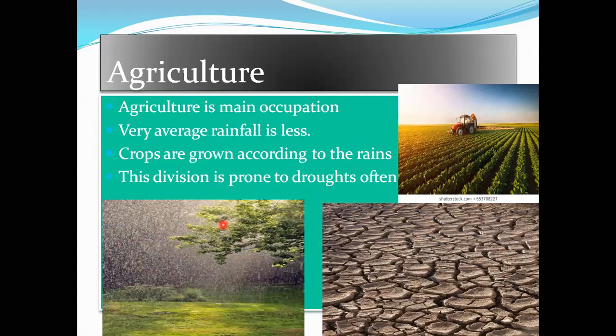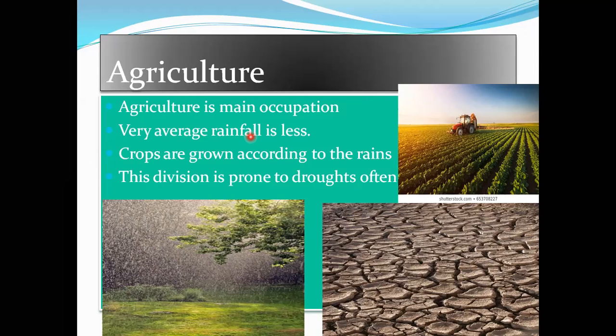Next, children, we have to move on to agriculture and industry. Kalburgi division is famous for agriculture. It is the main occupation. The average rainfall is very low here, so people wait for the rain to grow crops. That's why it is the main occupation.